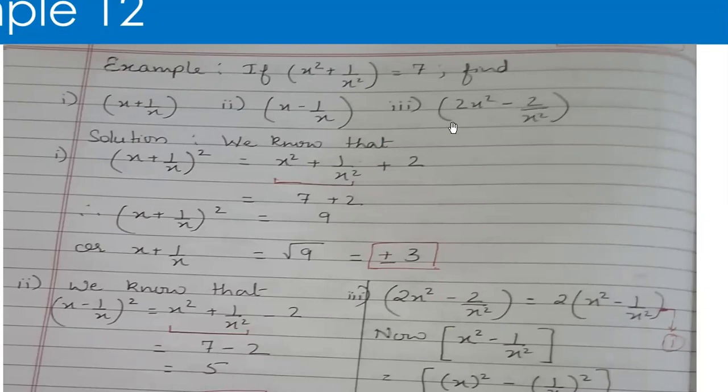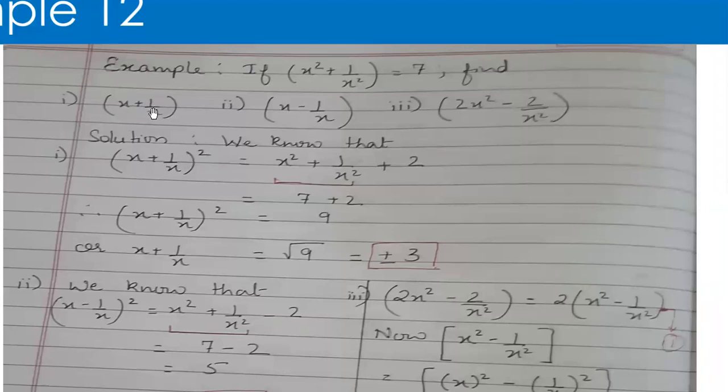We will go a little slow in this because you need to understand how it happens. I have told you yesterday also that if they have given you the numerical value of higher powers, that means square powers, and they are asking you the lower powers, we start with what is asked, and we square that.